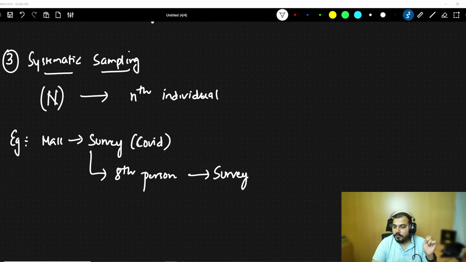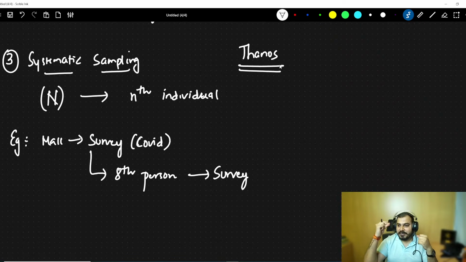Now, understand one thing. Many people are asking about Thanos, right? So Thanos, when he snapped his finger, what do you think? What kind of sampling technique may have been used? I've still not discussed the two more types, so it will be coming. Tell me, guys.